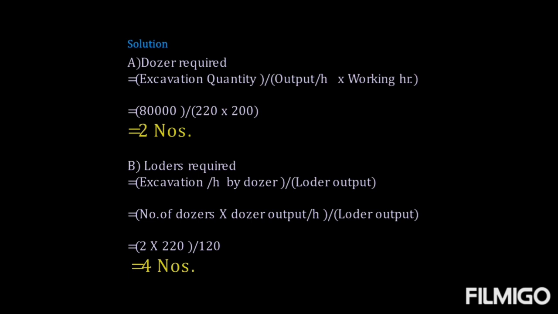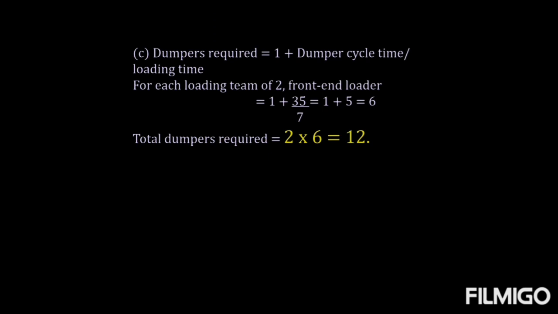Coming to the last part, that is the dumpers required. We have a formula: 1 plus dumper cycle time upon loading time. The 1 is a spare dumper required in case of emergencies, because we have to ply the dumpers on longer routes.